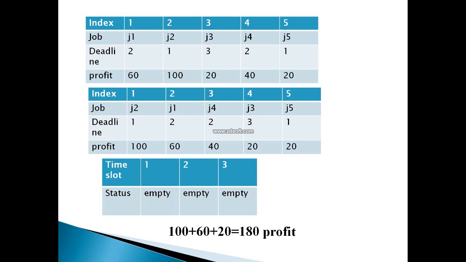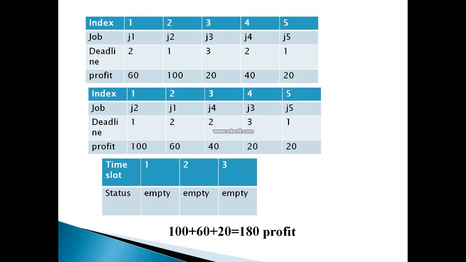Now I have two jobs giving me the same profit. Now what I will do is follow the sequential order which was given in the question table itself. It means according to my question table, job number 3 is before job number 5, that is, J3 is before J5. So first I will take J3 and then at the end I will take J5.